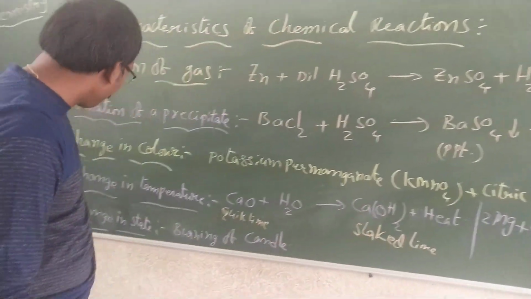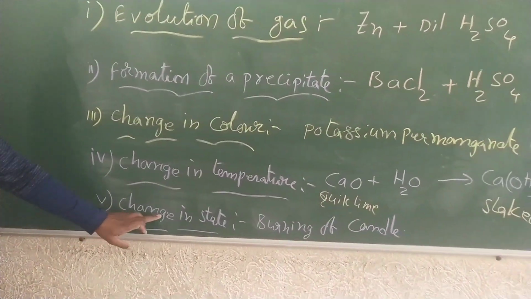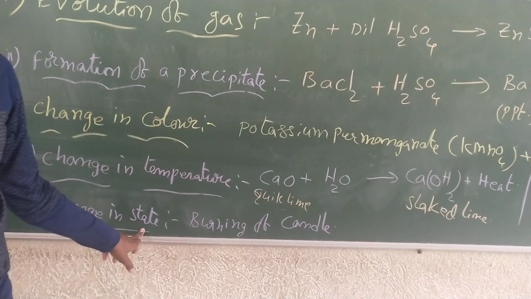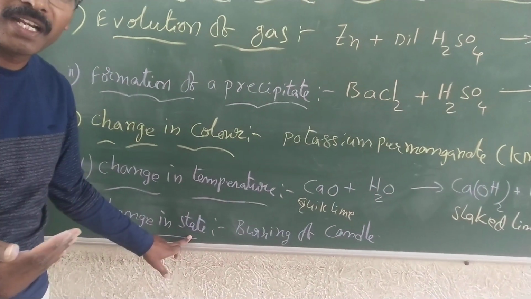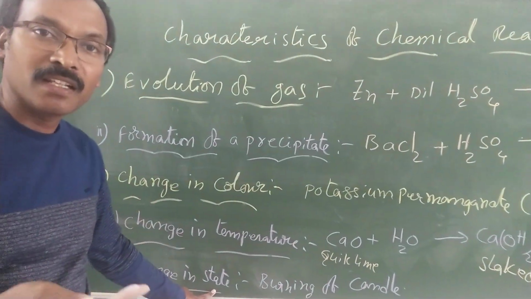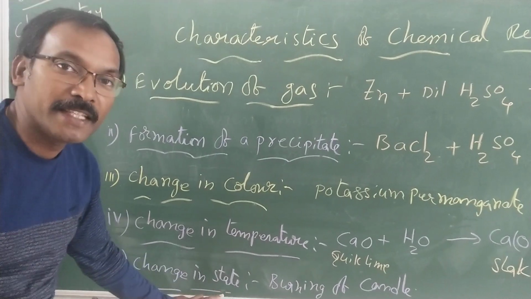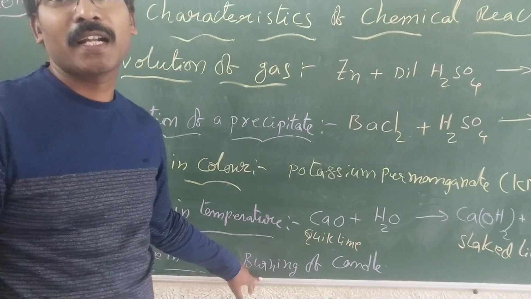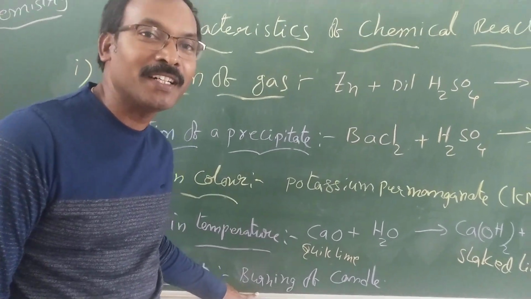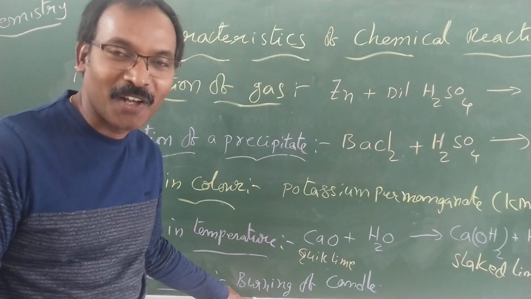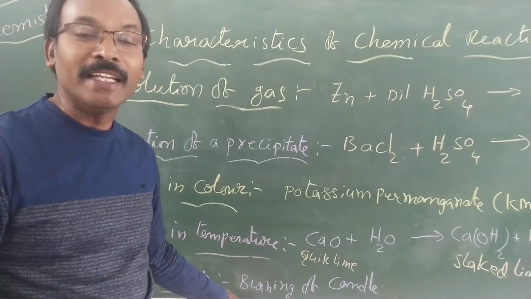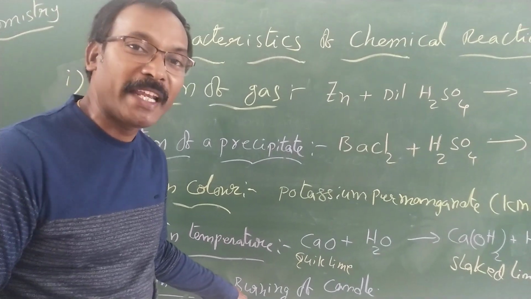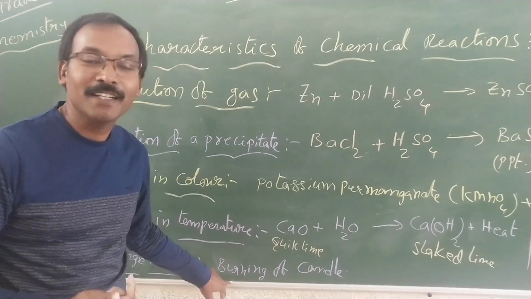Okay children, now the fifth characteristic feature we can understand is change in state, physical state, maybe from liquid to gas, solid to liquid, or gas to liquid, in different ways. Let us see how it happens with one example. The best example is when there is a power cut at home, what do we do? Immediately we run for a candle or torchlight. Nowadays we have inverters and batteries and charging lights, but in olden days, and villagers even now, they go for a candle.